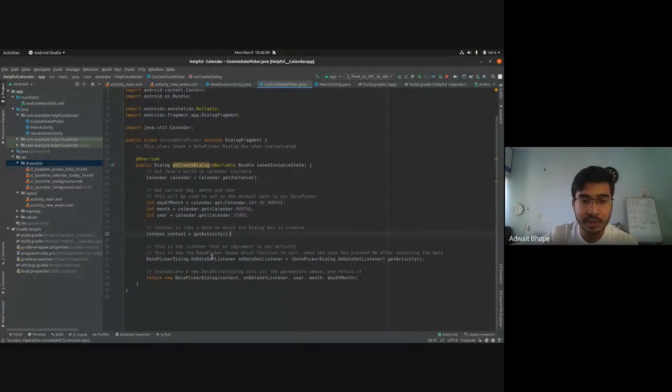And the second parameter is this onDateSetListener. I'll just read out the comments first. This is the listener that we implement in our activity. This is how the date picker knows which function to call when the user has pressed OK after selecting the date. When our date picker actually shows, it will show a calendar and an OK and a cancel button. When you click on that OK button, you need to know what date the user had selected. This onDateSet function is what will get called when the user selects a date, with the parameters day, month, and year, so you know what date was selected. And this needs to be implemented in getActivity. So we are going to do that first.